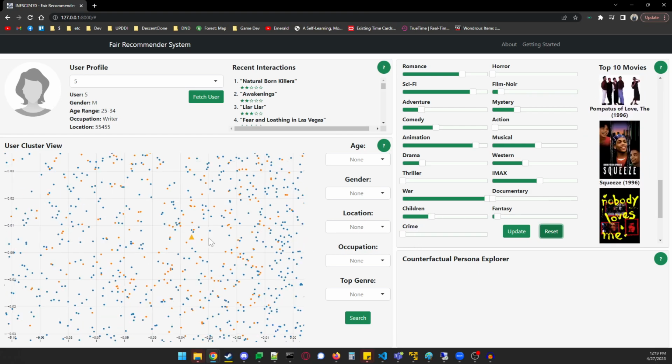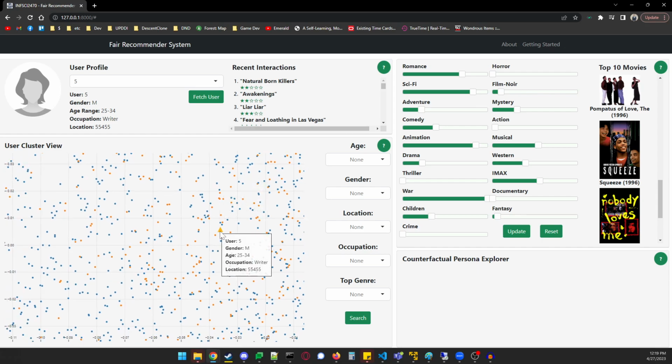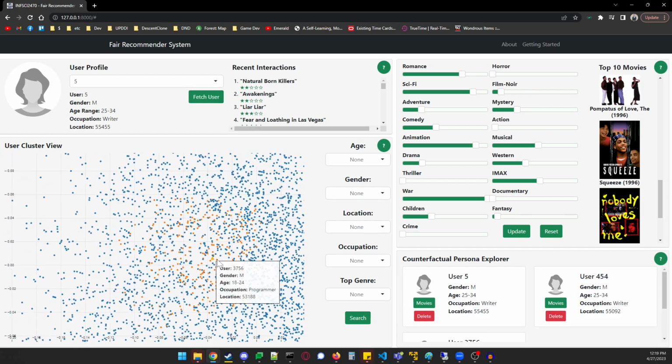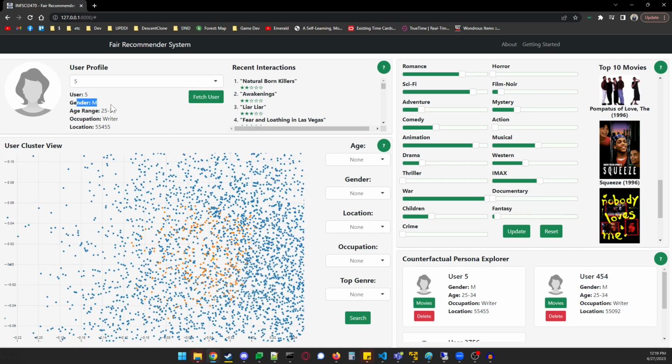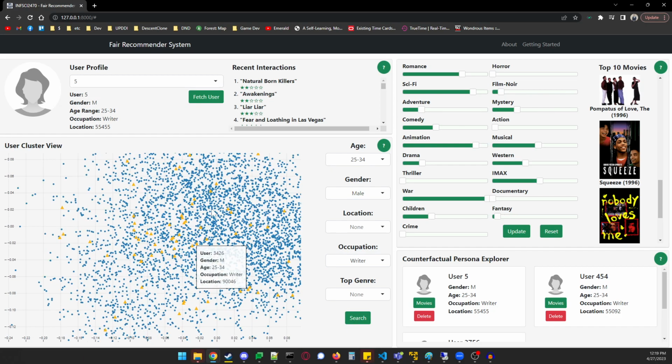Let's say that I'm interested in comparing this user to others. I could hover over individual points to see some metadata, but for a little bit more permanence, I can go ahead and click user 5. I can click some users that are very close to him in this visualization, and perhaps I'm interested in other male 25, early 30s writers. I'll go ahead and make those selections using these search dialogues here. And when I hit search, we can see that every writer in that age range and gender has been highlighted.